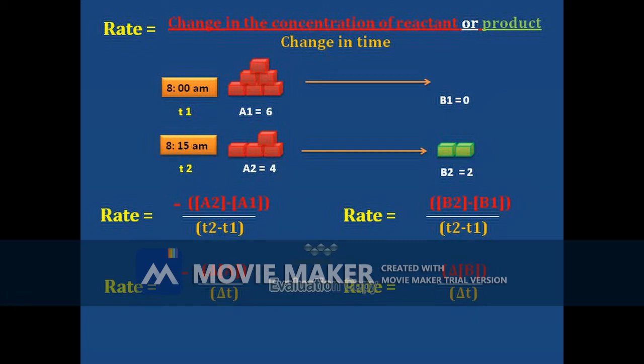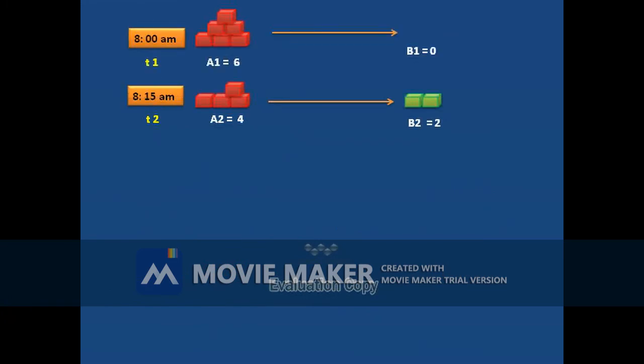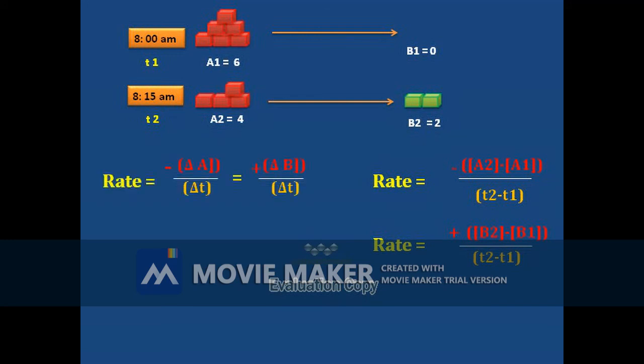So here we can say the rate of the disappearance of A and the rate of the appearance of B with respect to time. The unit of rate is mole per time. With the experimental data, rate can be measured using these formulas. The rate of the disappearance of the reactant is equal to the rate of the formation of the product.